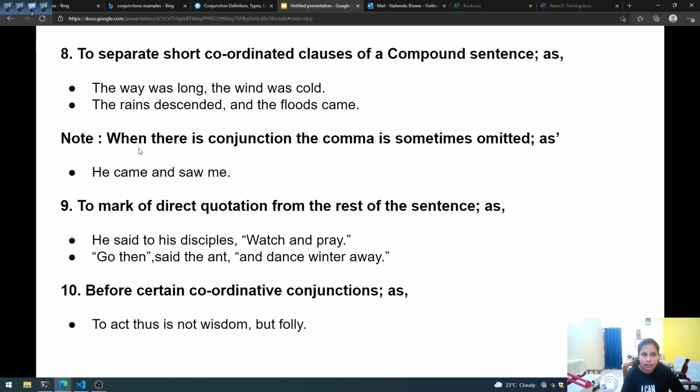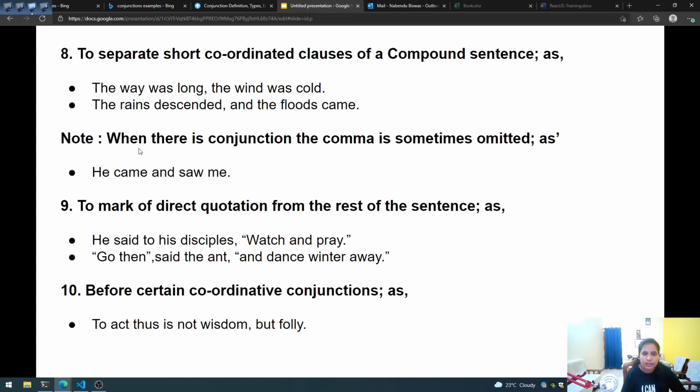If we separate these two, both make complete sense and could be two separate sentences, isn't it? But here we have written both together in one sentence and put a small pause using a comma to give sense to the sentence. The way was long, the wind was cold.